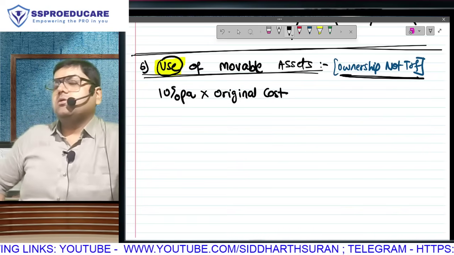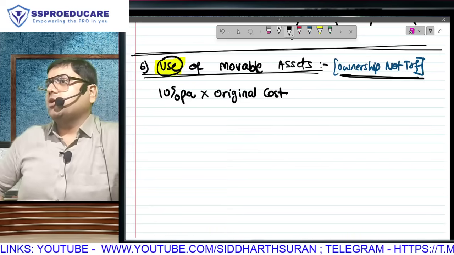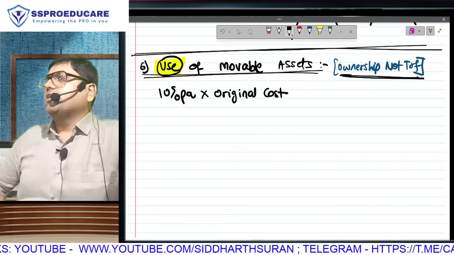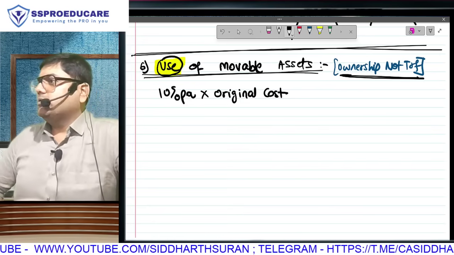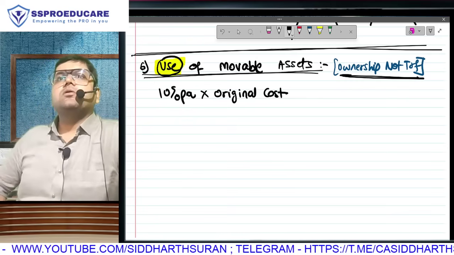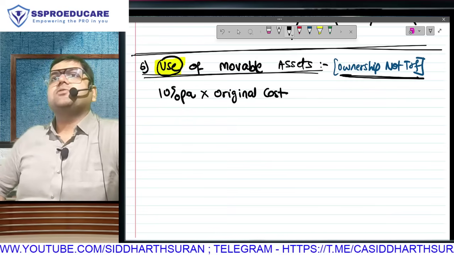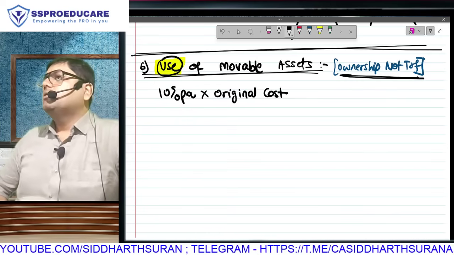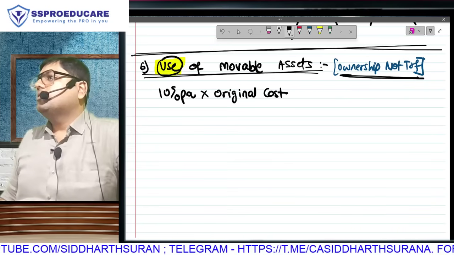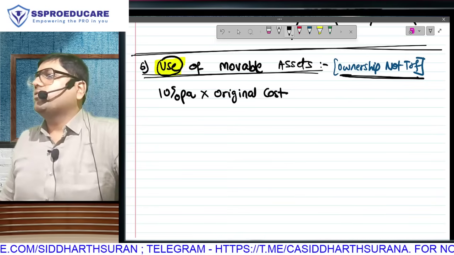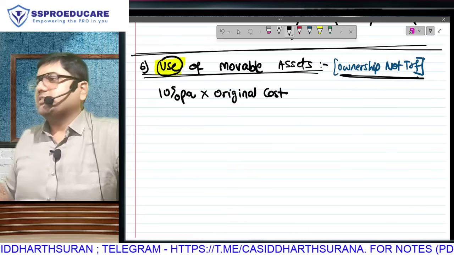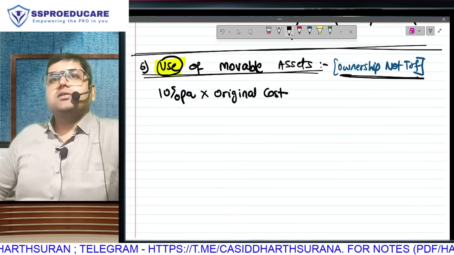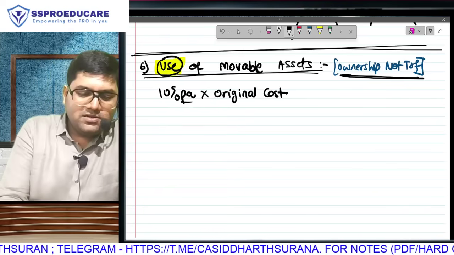10% per annum of the original cost. Listen, if your boss is giving you a 2 lakh sofa and you are using that sofa for the full year, what is your perquisite? 20,000. But if you are using it for 6 months, then the full year perquisite is 20,000, and the 6 months perquisite will be half. So you understand the meaning of per annum.